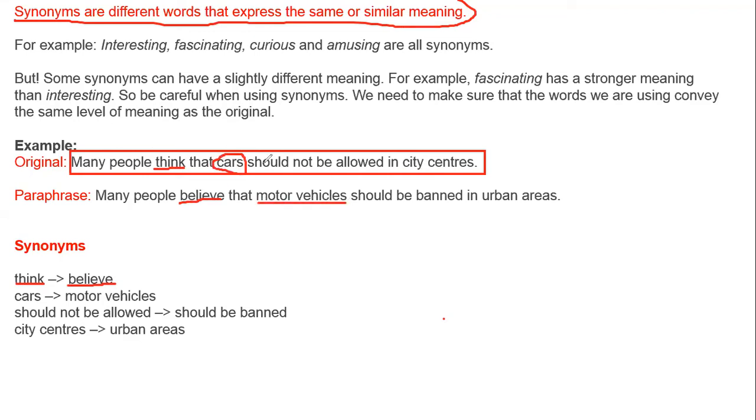And what we have used, should not be allowed. We have used should be banned. Banned means not be allowed. And here we have used in city centers. City center means in urban areas. Urban means city place. Clear?